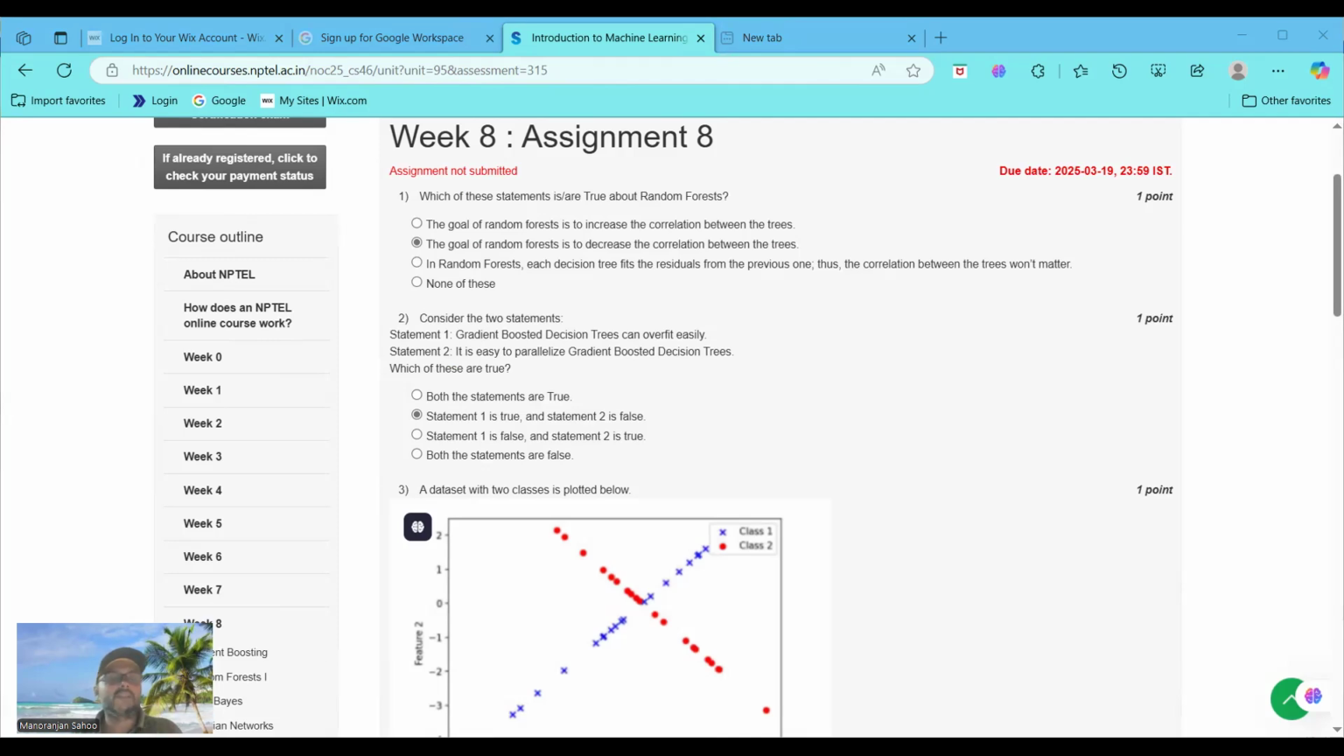Why is statement 1 true? Because gradient boosted decision tree (GBDT) is prone to overfitting, especially with a large number of trees or insufficient regularization. But statement 2 is false because gradient boosted decision trees are inherently sequential, since each tree is built to correct the errors of the previous one, making it difficult to parallelize. So here you can choose option B: statement 1 is true and statement 2 is false.